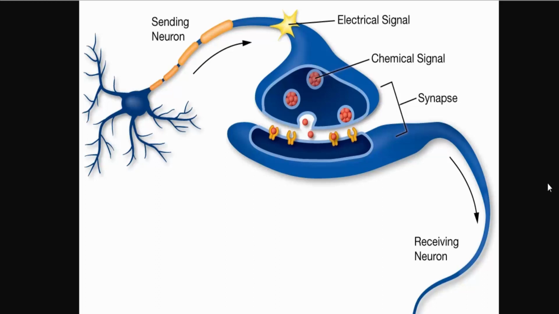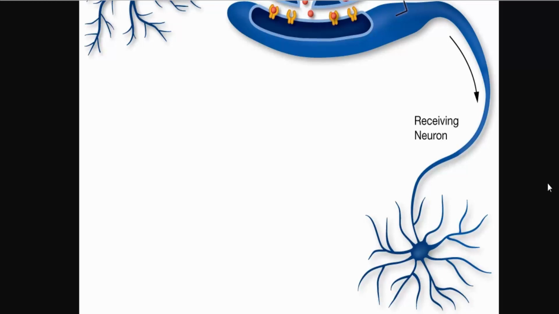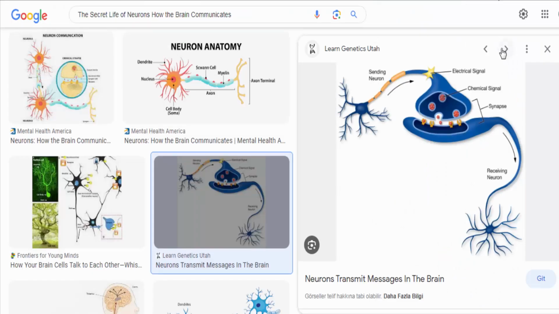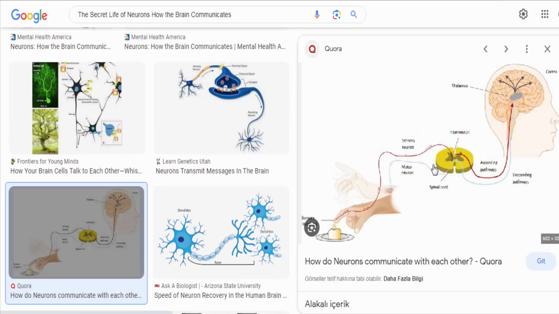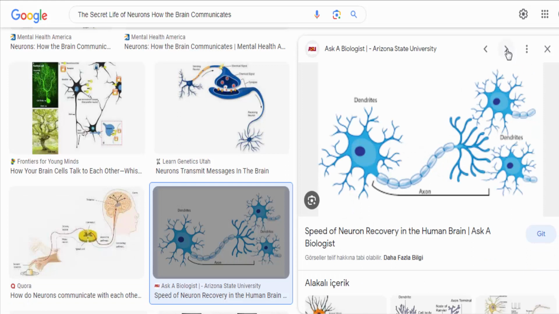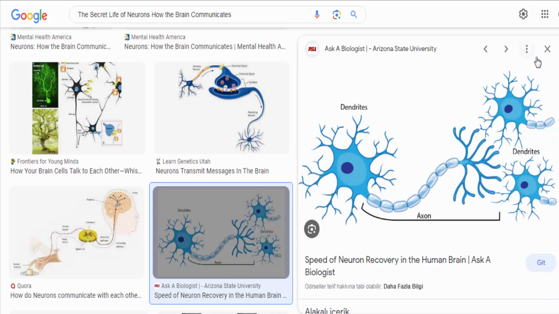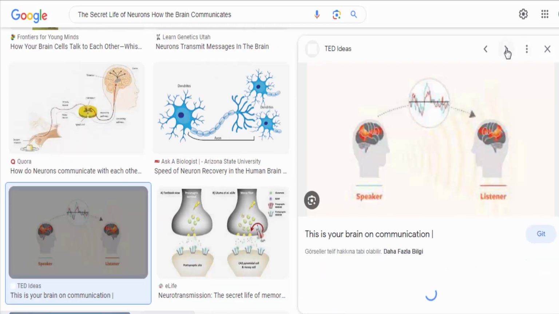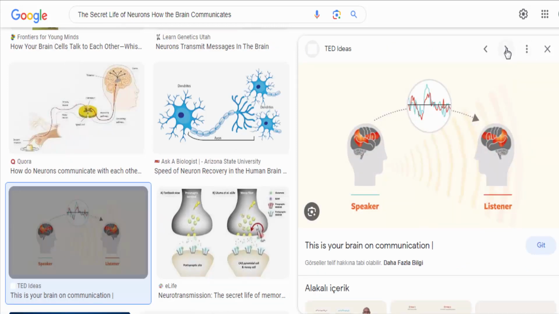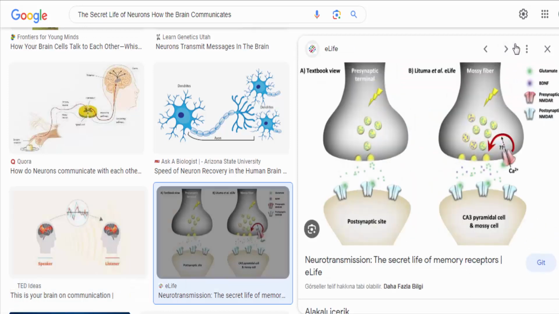Different regions of the brain specialize in specific tasks, such as vision, language, or motor control, and communication between neurons within and across these regions enables the brain to carry out complex cognitive processes. Furthermore, the brain's communication is not limited to individual neurons but also involves larger-scale networks and patterns of activity. Neuronal activity is influenced by factors such as attention, emotions, and learning, leading to the formation of complex neural representations and patterns of activation.